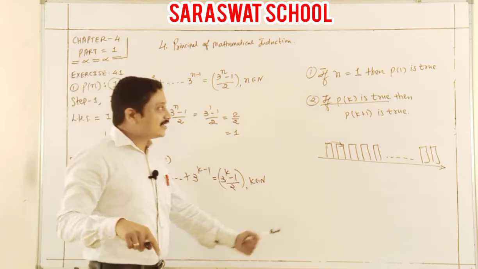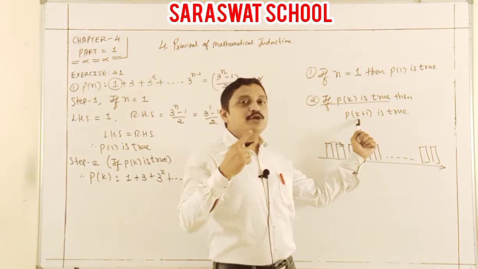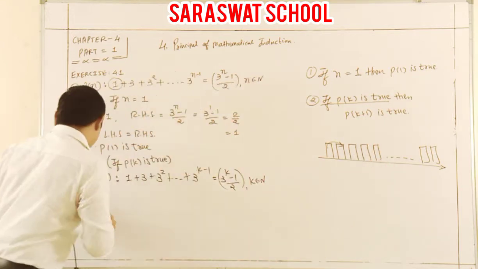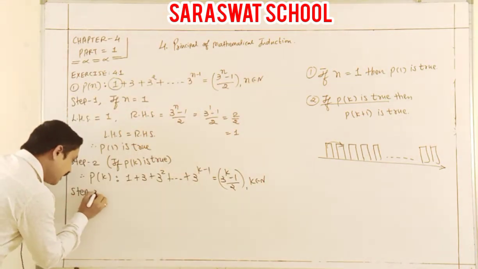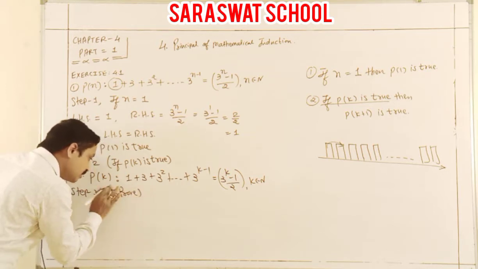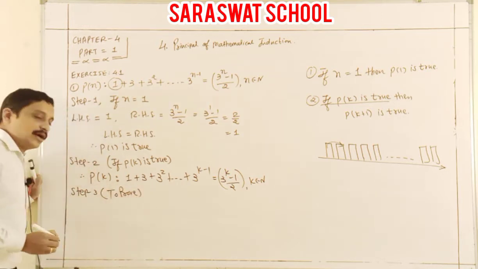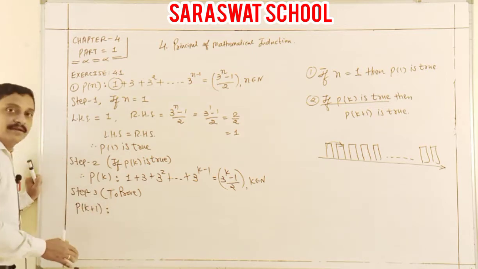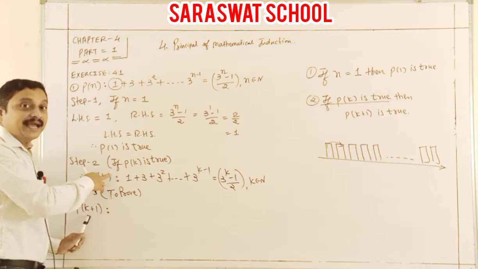Now I explain this one. P of k plus 1 is true also. So my step 3: I write here, to prove P of k plus 1. In place of k, I write k plus 1.